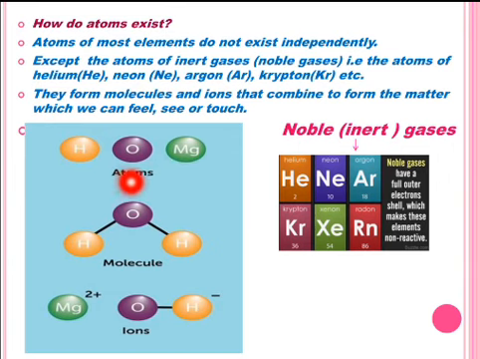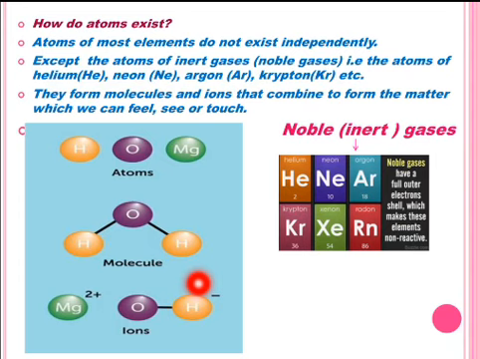So, to become stable, the atoms first form ions by losing or gaining valence electrons, or by sharing their valence electrons. Then they react with the atoms of other elements and form molecules. In this way, atoms form molecules and ions. These molecules or ions then aggregate, meaning join together, and form the large amounts of matter that we can see, feel or touch.